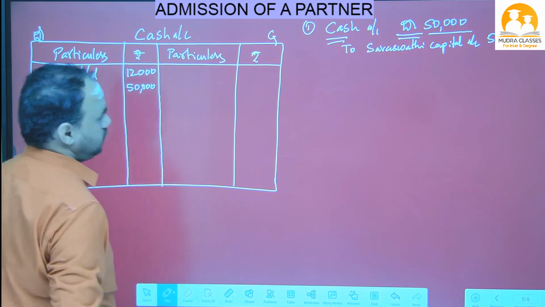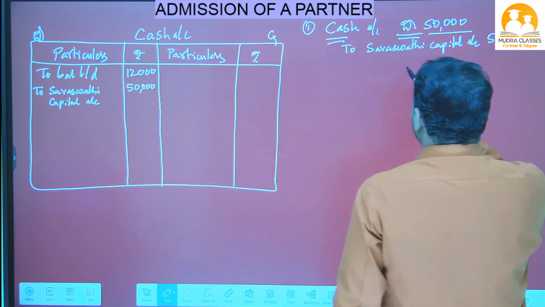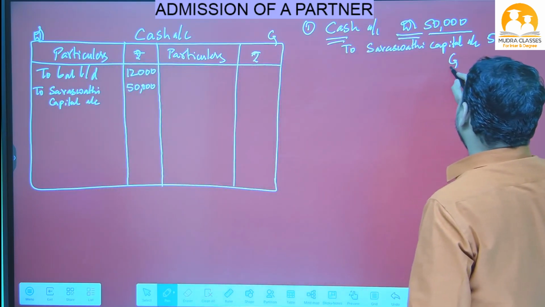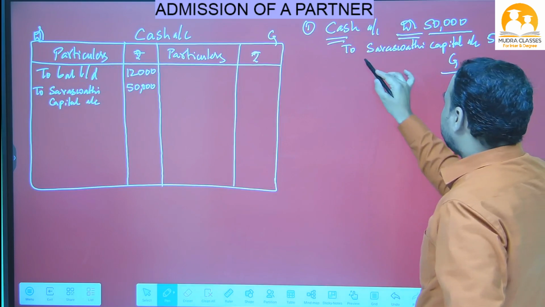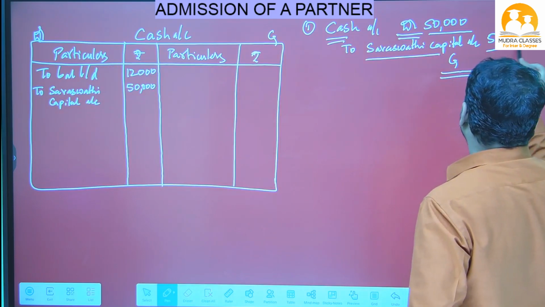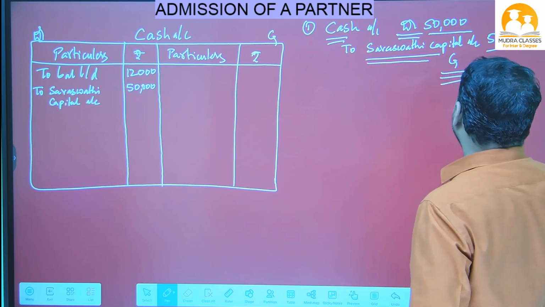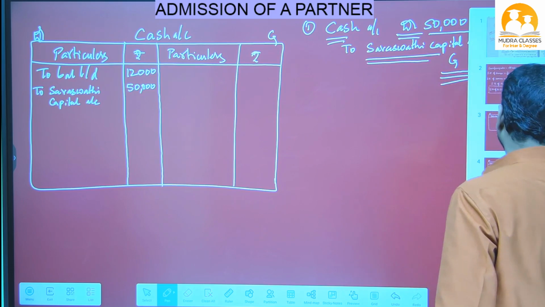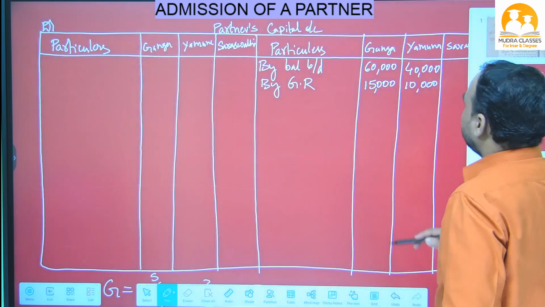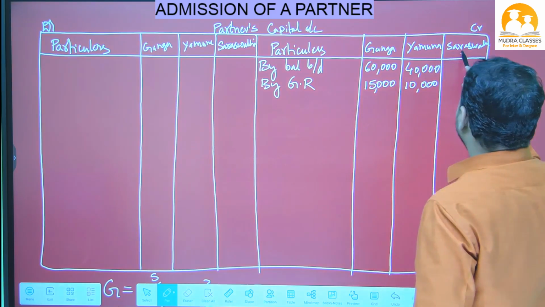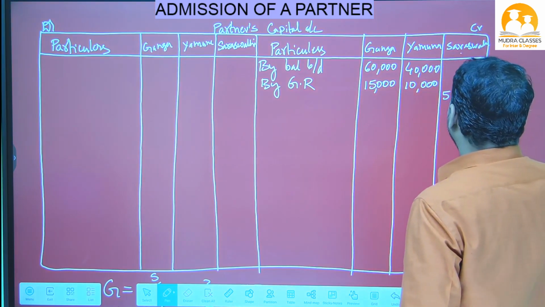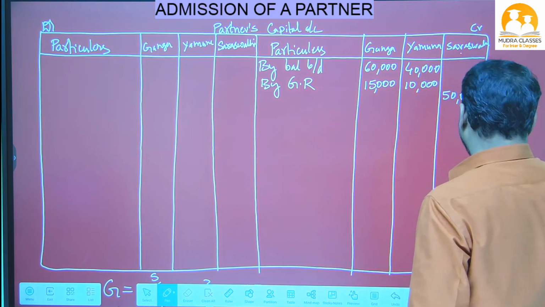Right. Now cash is on the debit side. That means Saraswati capital is on which side? Credit side. So write in Saraswati capital account, credit side, 50,000. Let's go to Saraswati capital account. So this is the Saraswati capital credit side. I have written 50,000.